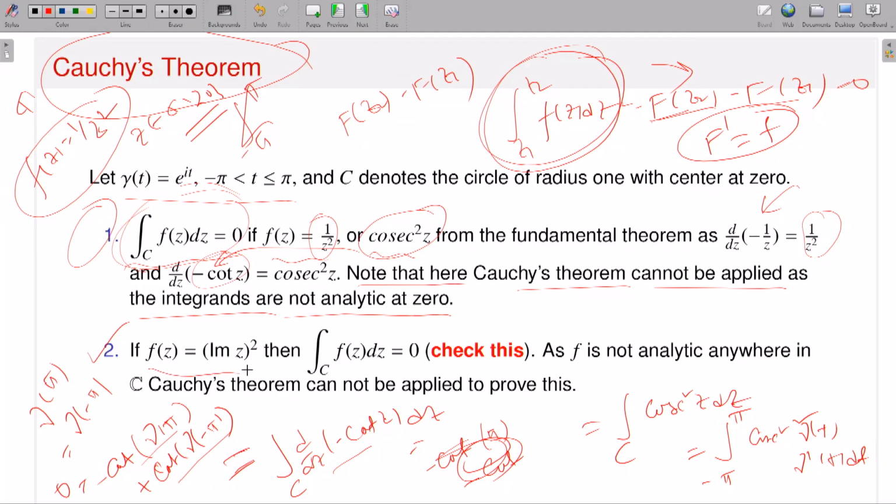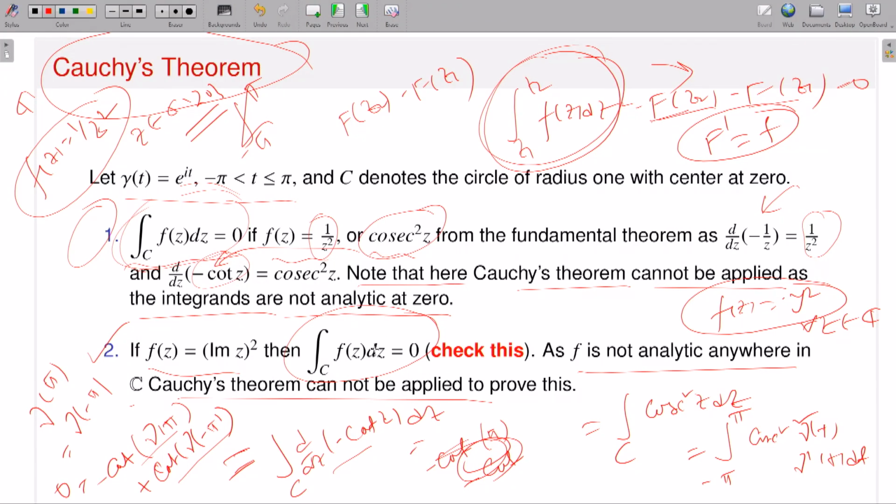Second, consider this kind of function, f of z is equal to imaginary part of z, whole square. Then also you can check that the corresponding contour integration is 0. But what is this function? f of z is equal to the imaginary part of z squared, that means f of z is equal to y square. Now this is a highly non-analytic function. It is nowhere analytic in the complex plane. So I cannot apply Cauchy's theorem. Even though my function is defined for all z in the complex plane, it is not analytic anywhere. So I cannot apply the Cauchy-Goursat theorem to say that for whatever simple closed contour I take, the corresponding contour integration is 0.